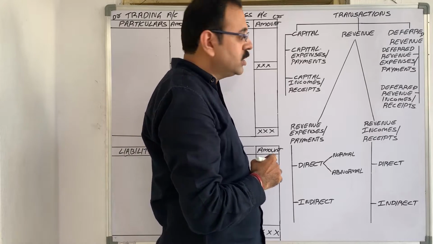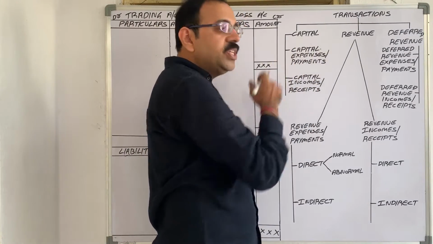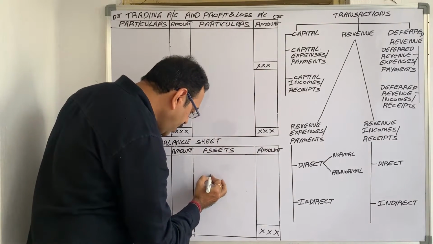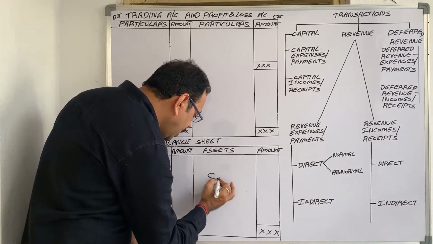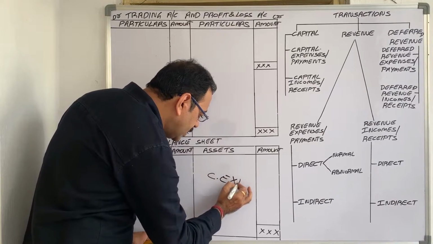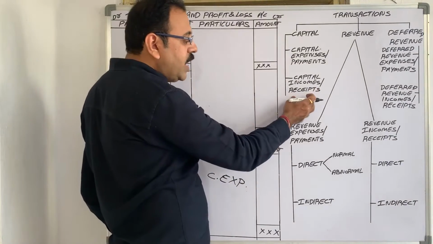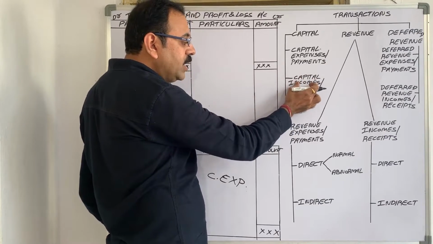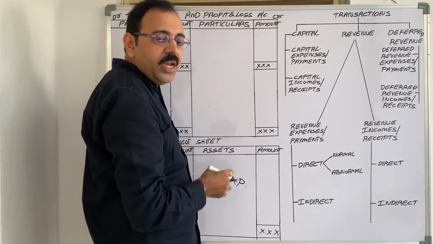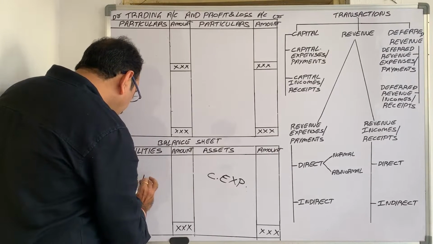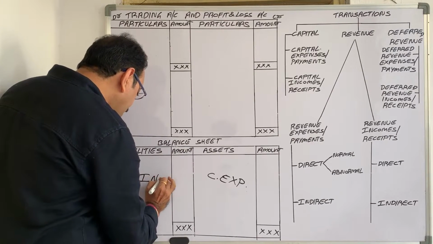In the trial balance, if any capital expenditure is given, then that amount should be taken in the balance sheet on the asset side. Similarly, if any capital income is given, then it should be shown on the liability side of the balance sheet.